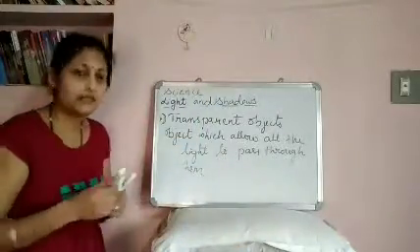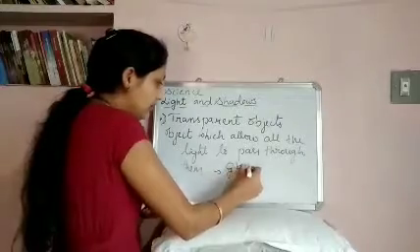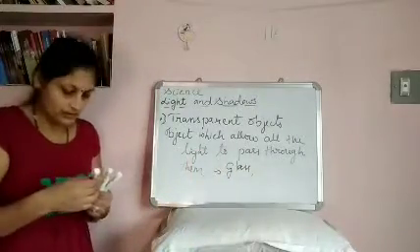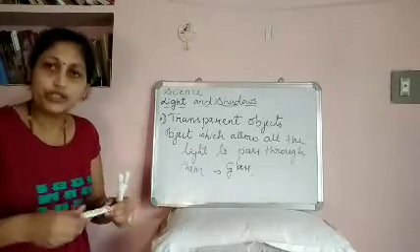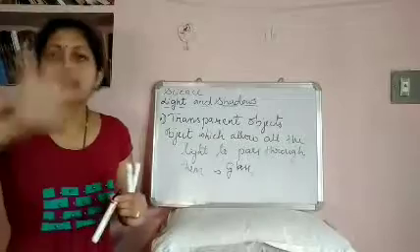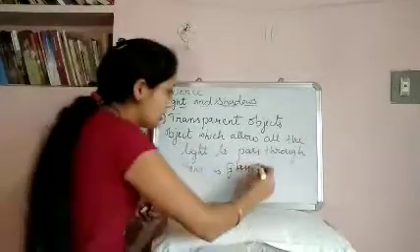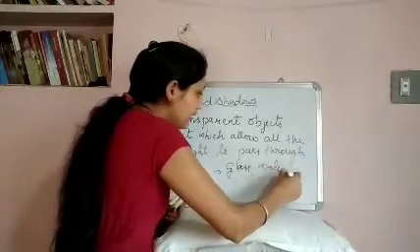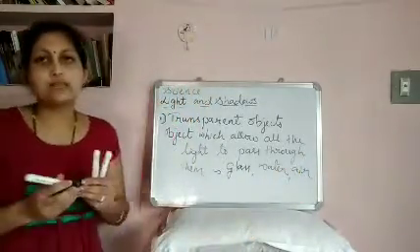For example, glass. You might have observed car glass, windows, etc. Through them you can see the object clearly. What is in front of you, you can see through them clearly. In the same way, water, then air. These are all examples of transparent objects.